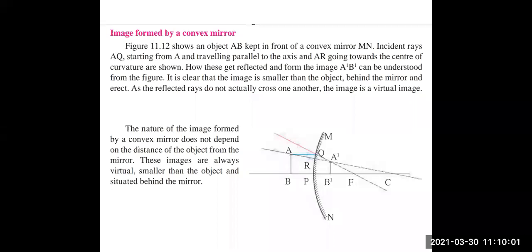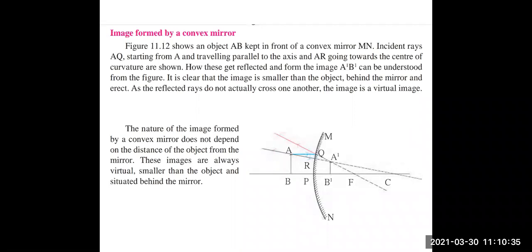Object AB is kept in front of the convex mirror MN. Incident rays: you can see the blue color ray AQ, which is the incident ray, starting from A and traveling parallel to the axis, and AR going towards the center of curvature as shown in the figure. The second incident ray is AR, which is going towards the center of curvature.